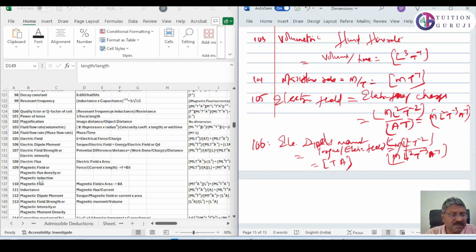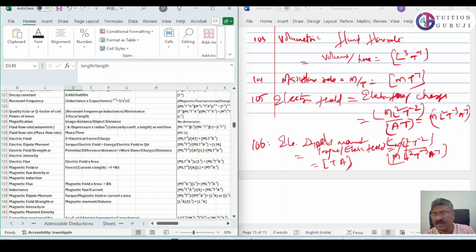One second, let me check. Torque divided by electric field. Torque is M L square T raised to minus 2.